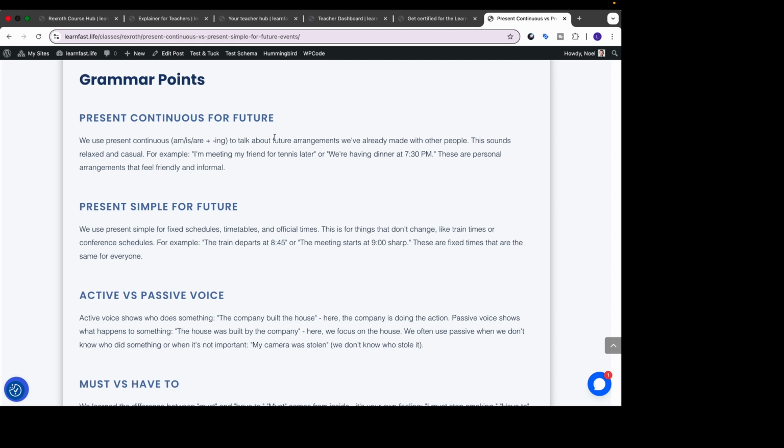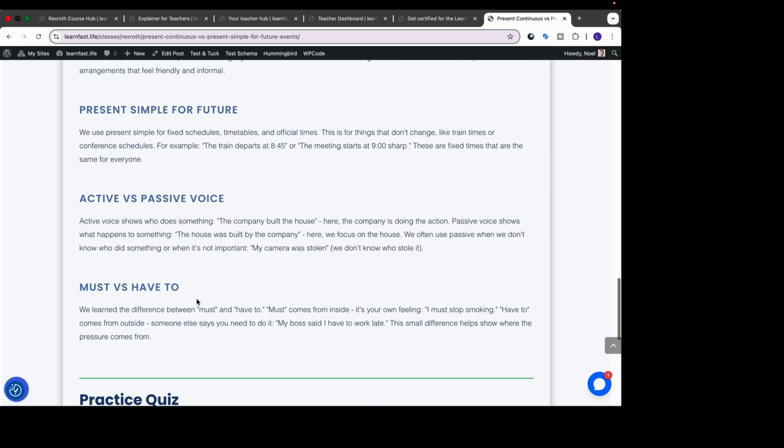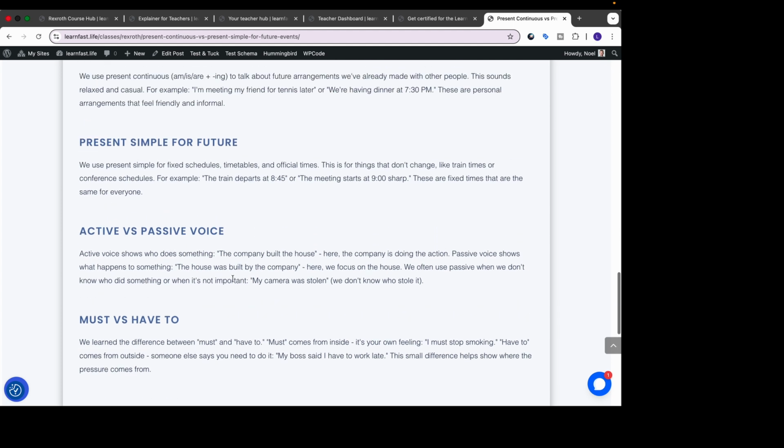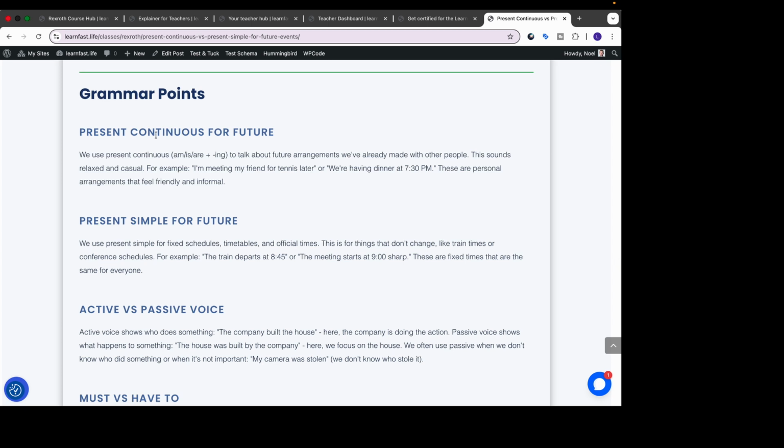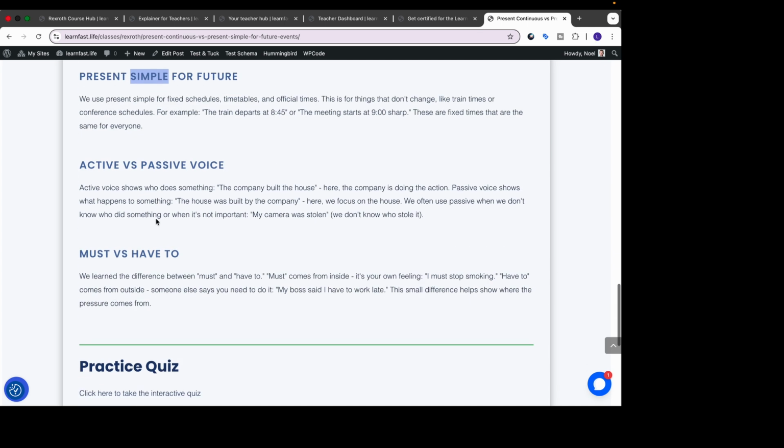Present continuous for future, with a short description, and present simple for future, active versus passive voice, must versus have to. So these are simply picked out by the AI from the class, and then there's a short explanation. What's going to happen later that I still need to do is there's going to be, for example, this is going to be automatically linked to a specific explanation of this tense. So there's going to be automatic linking that's coming later around here. So that'll link to present continuous, this will link to present simple, and so on and so on.